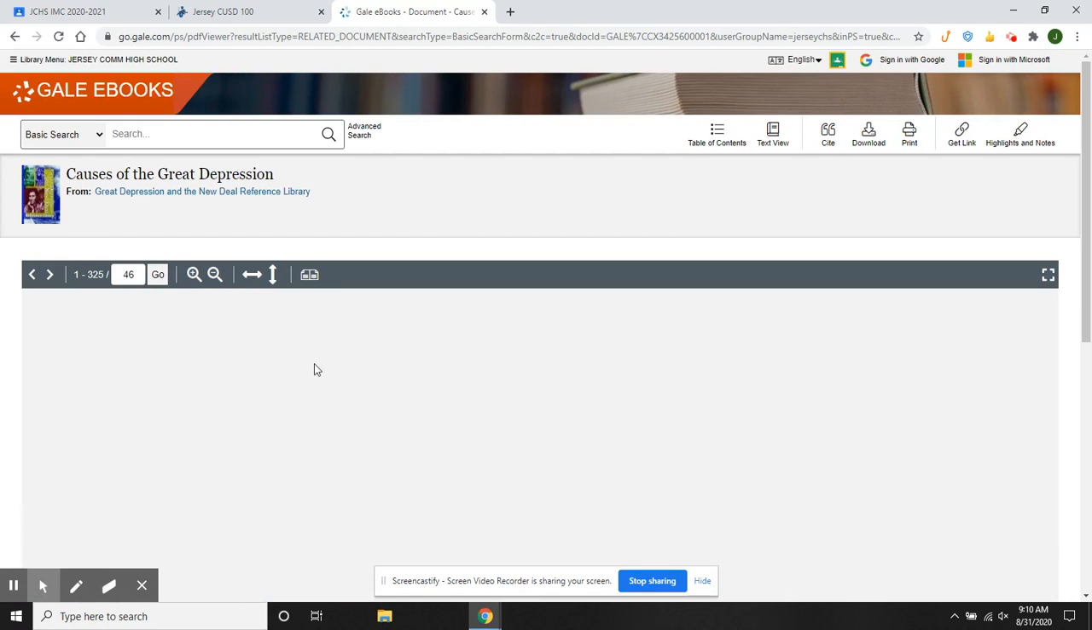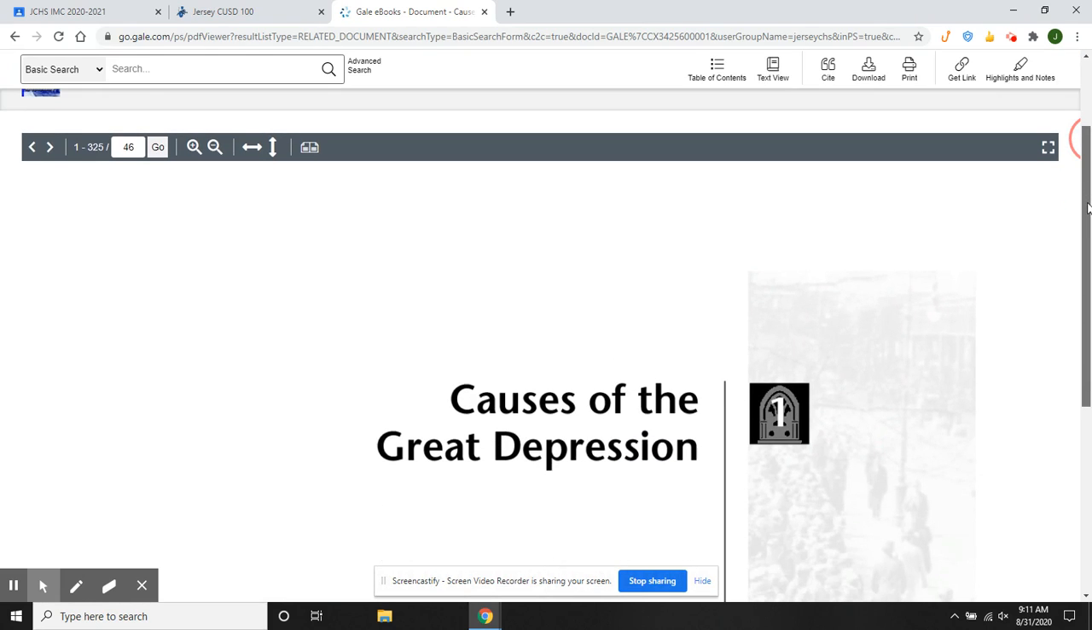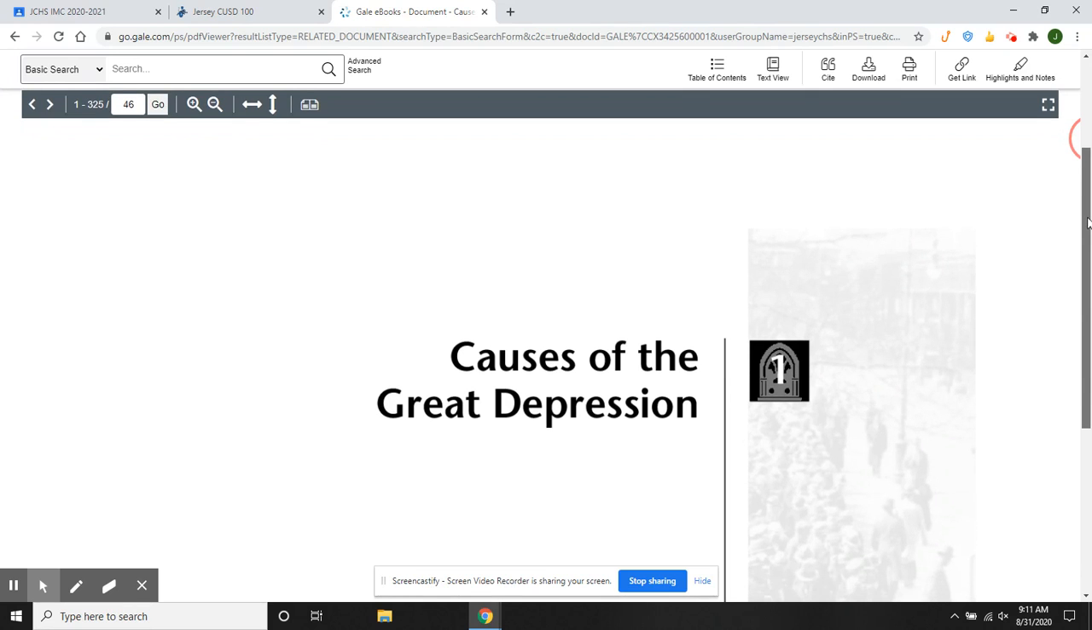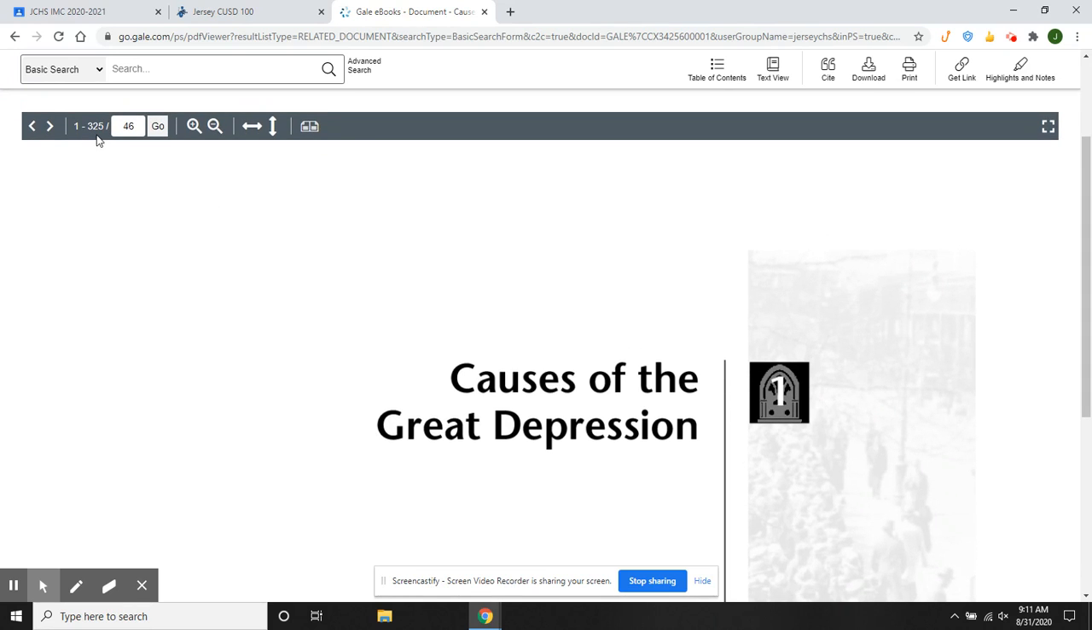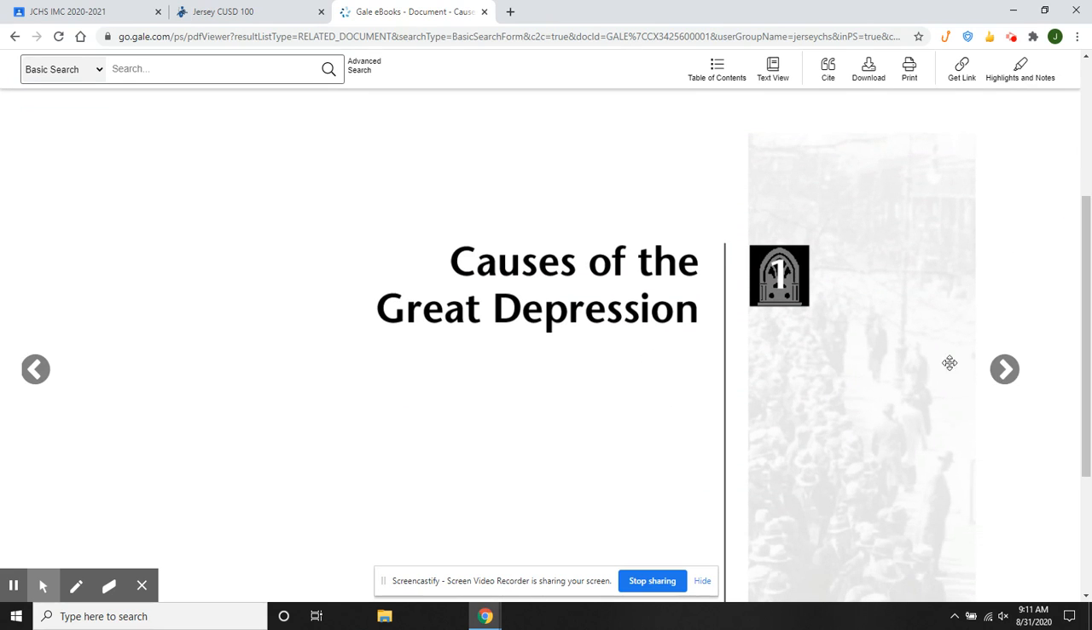If you do want to read one of the books, open them up. And obviously you may not want to read all 325 pages for this, but that's up to you. You can always choose what you want to read from it and what is going to be more or less useful to you.